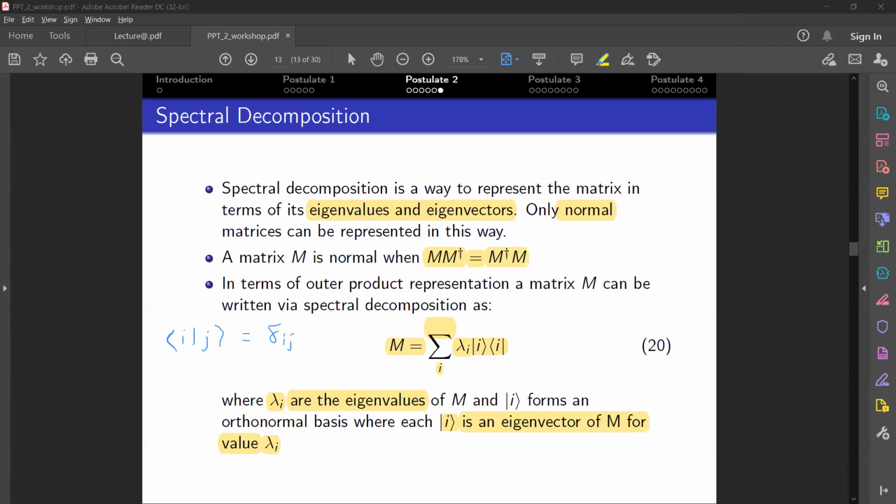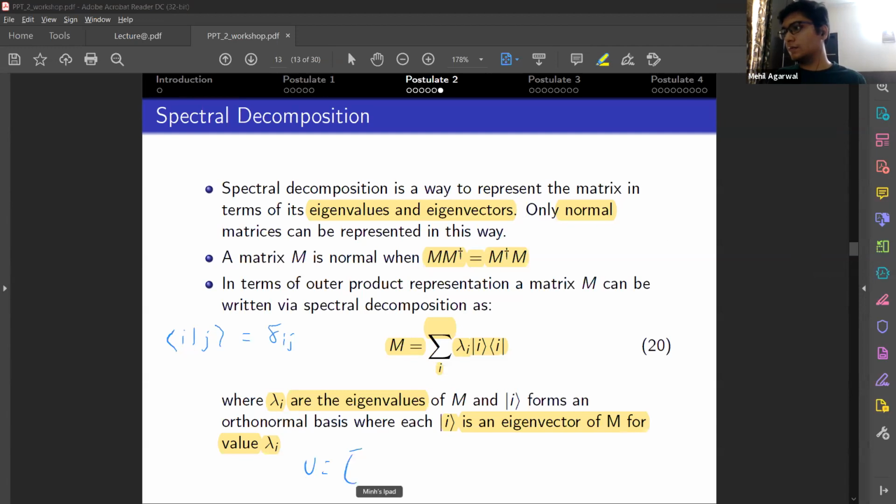What is dagger? So dagger basically means taking the conjugate and the transpose of a matrix. We'll find the complex conjugate of every individual element in the matrix and then find the transpose of that matrix.